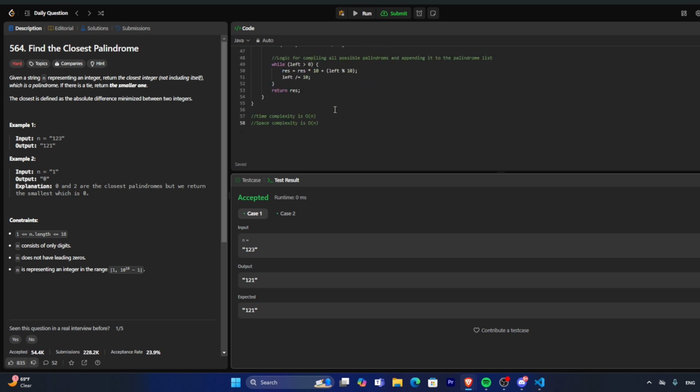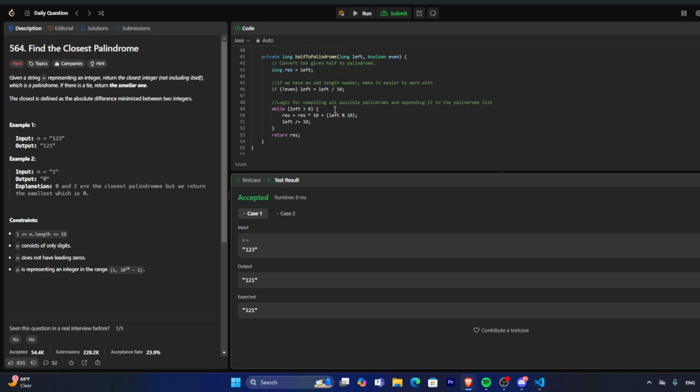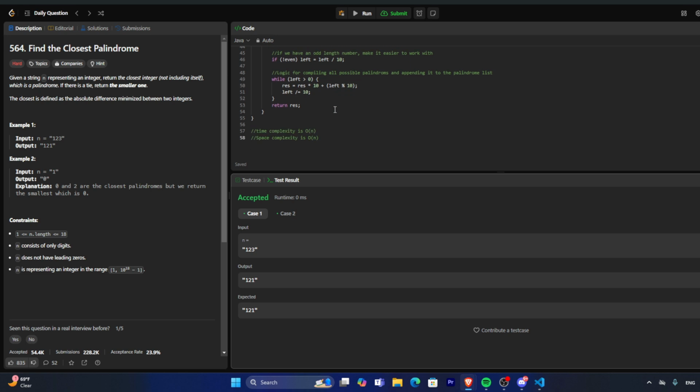The time complexity is O of n, and our space complexity is O of n as well. So it's for dealing with linear possibilities, 5 possibilities for every set integer placement.